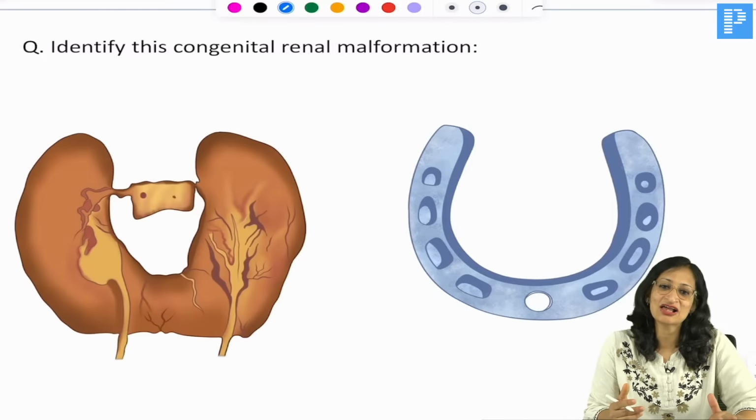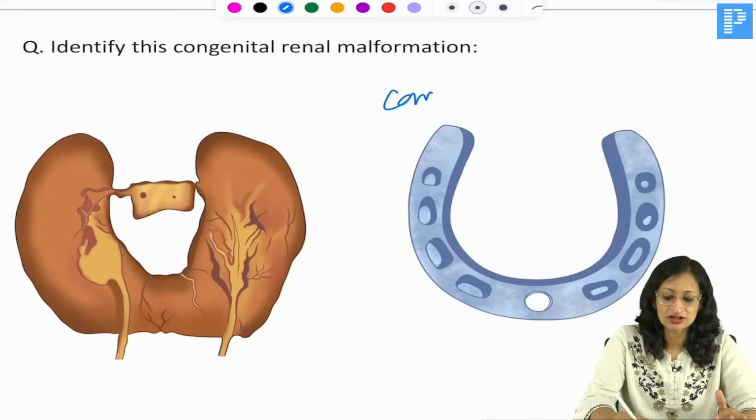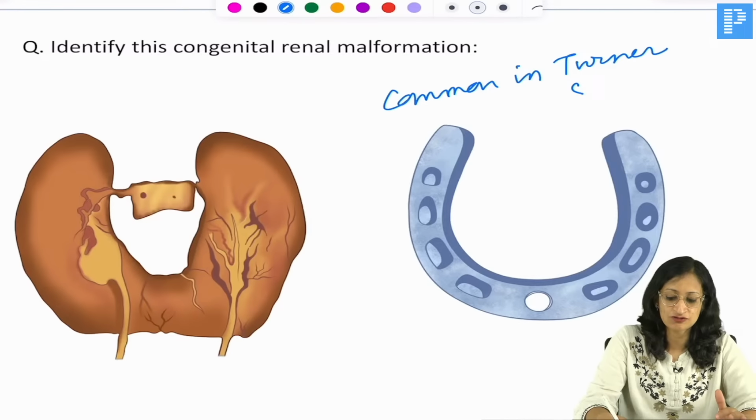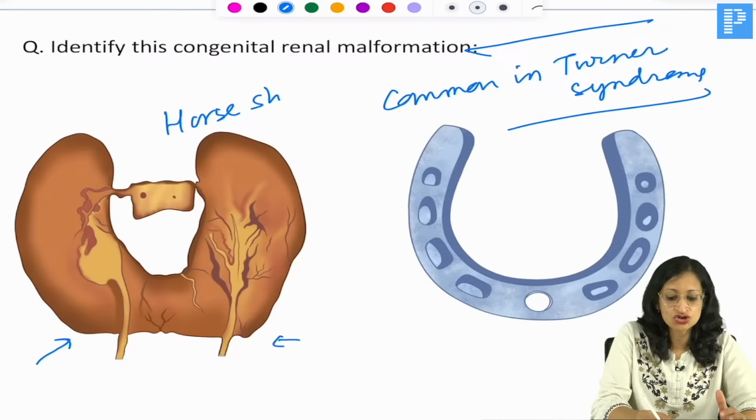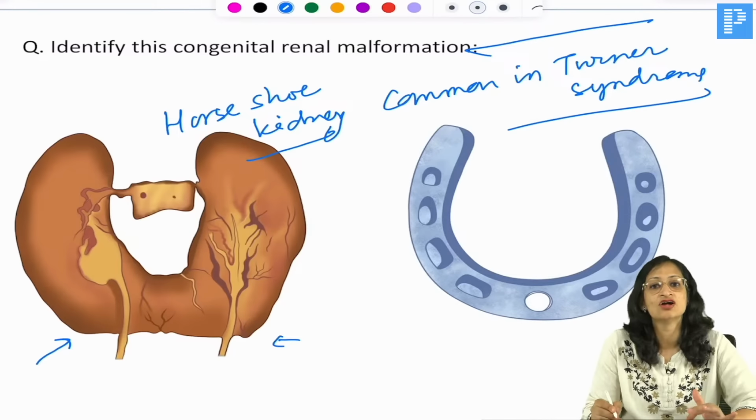What is this renal malformation? It is quite common in Turner syndrome. This is quite common in Turner syndrome, this malformation where both the kidneys have fused, the lower poles of both kidneys have fused in the midline. It is called, yes, Megha, very good. So, this is horseshoe kidney. Okay, horseshoe kidney. You can see the kidney is resembling a horseshoe.